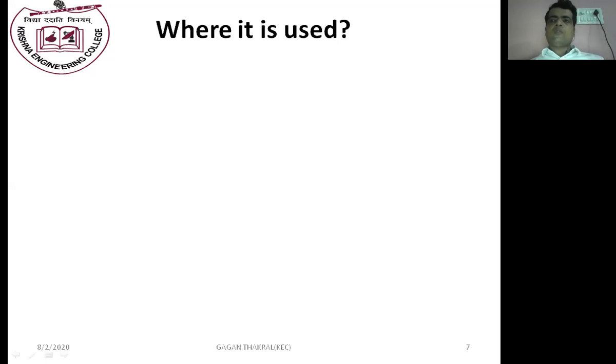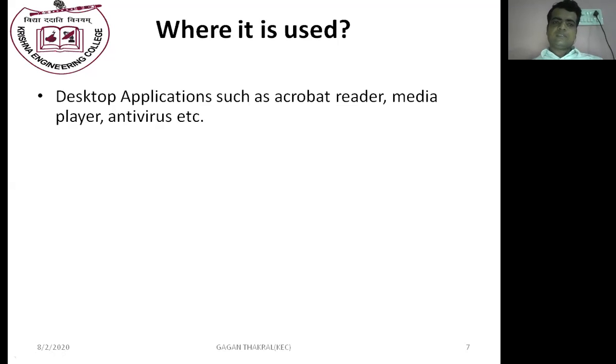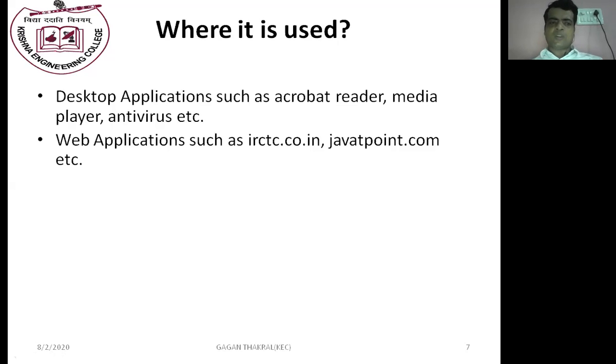Now we have to discuss where we use Java, or in other words, what are the applications of Java. Desktop applications such as Acrobat Reader, Media Player, Antivirus are generated with the help of the Java programming language.